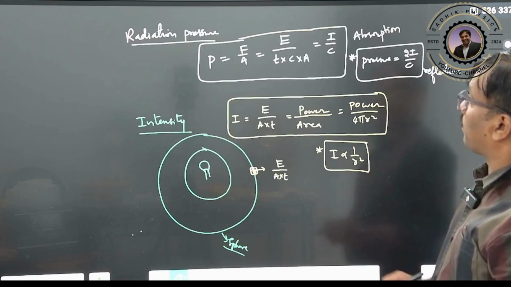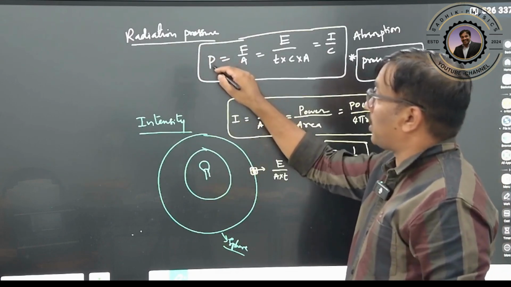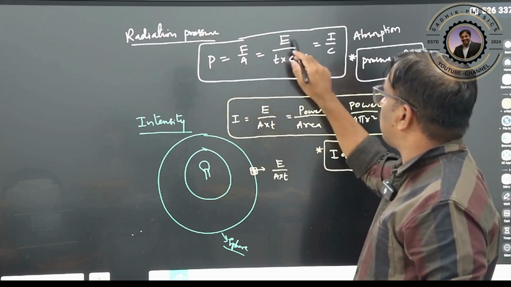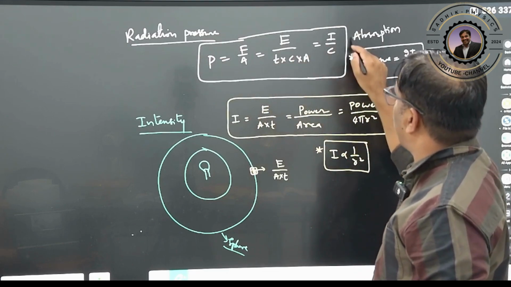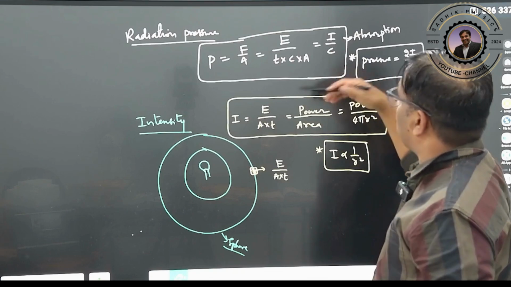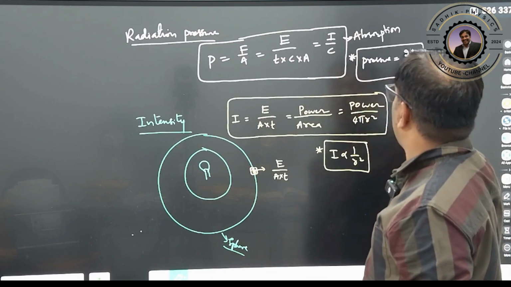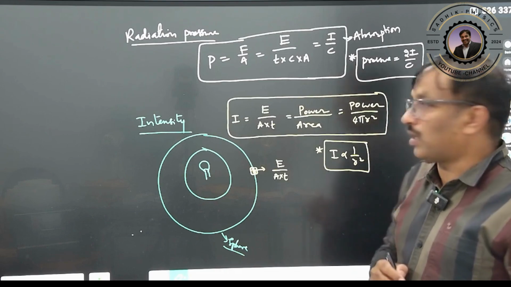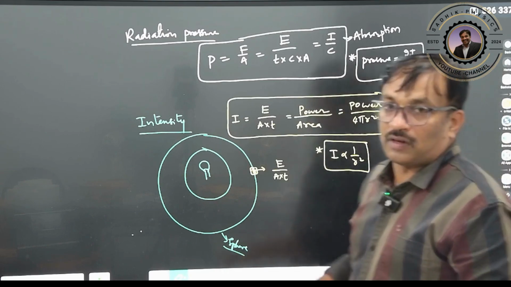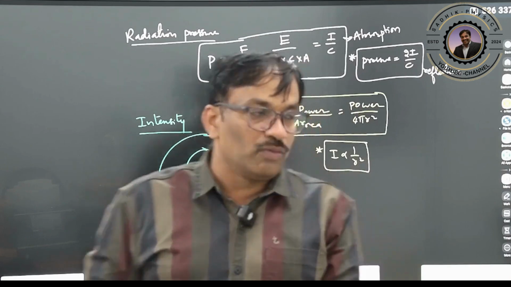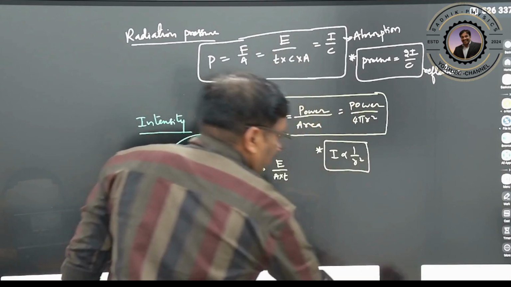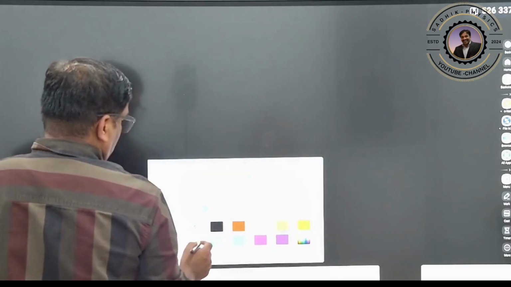Here, radiation pressure, this is a pressure, that is a momentum. Pressure is nothing but intensity by C for complete absorption here. If it is reflection, then 2I by C will be your pressure for reflection. Clear? And one more very important formula is there. Most of the times they are asking the question.